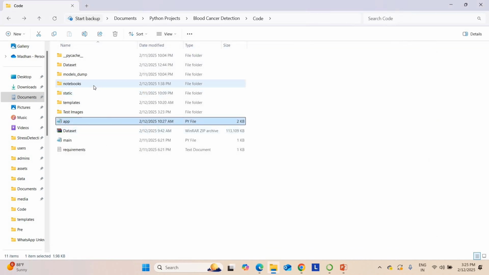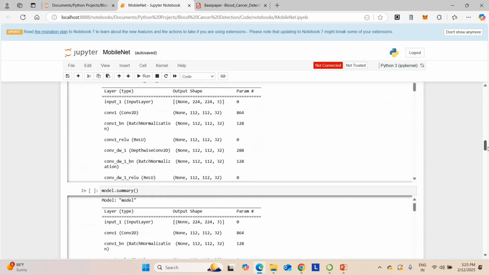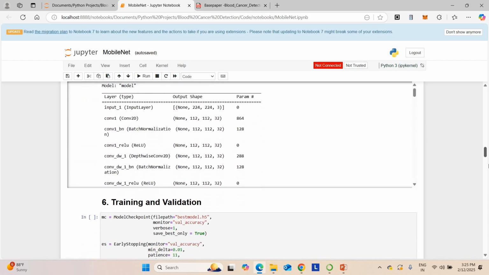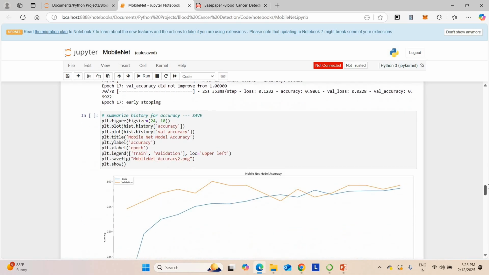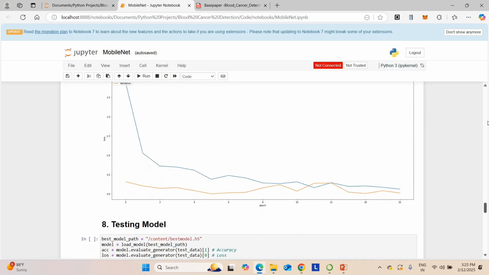Here a notebook is available for the training purpose. You can find the training code here. This is the training code, the MobileNet algorithm training code. You can find the accuracy. This is the overall MobileNet model which you are going to use. You can find the overall accuracy for this project. You got around 98.6% accuracy on training. For validation, you are getting 99.2%. This is the accuracy you are getting, and these are the graphs for that.